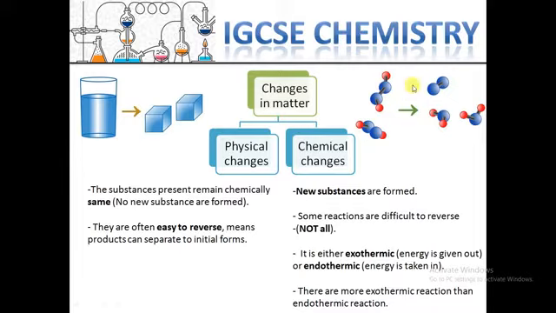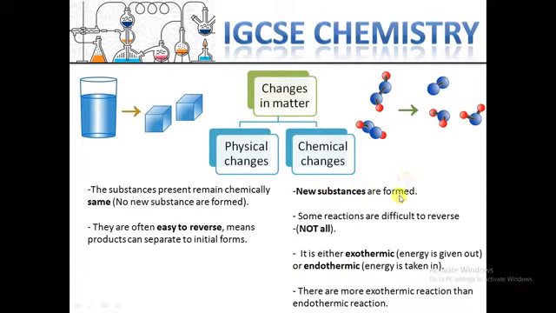There are two types of chemical changes, exothermic or endothermic. Exothermic means a reaction or chemical change which gives you heat or energy. The energy can be in the form of heat or light or sound. But endothermic means the reaction or chemical change which takes in energy,